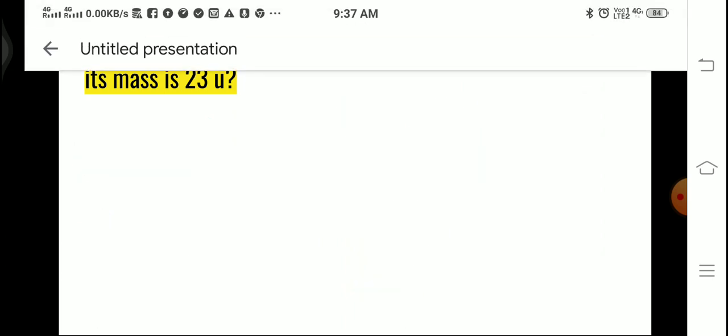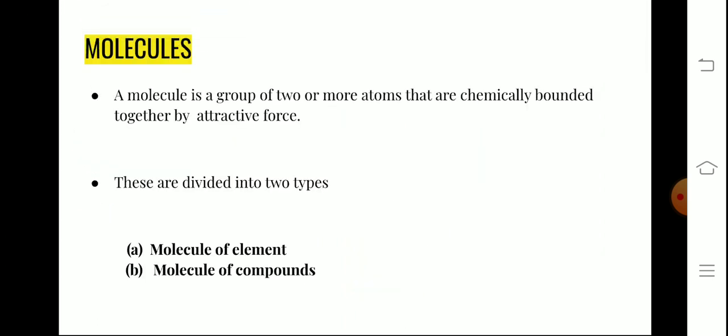So we'll move now to the next topic, which is molecules. We have discussed molecules in the previous chapter also. A molecule is a group of atoms. It can be similar atoms, it can be different atoms. Same here: it's written that a molecule is a group of two or more atoms that are chemically bonded.